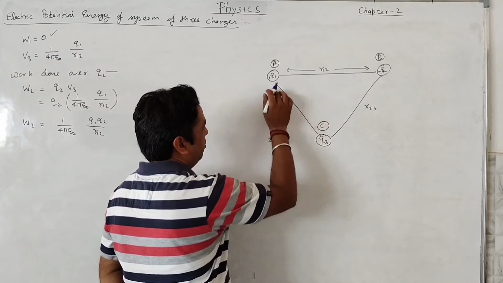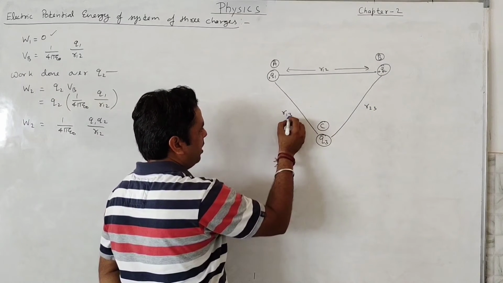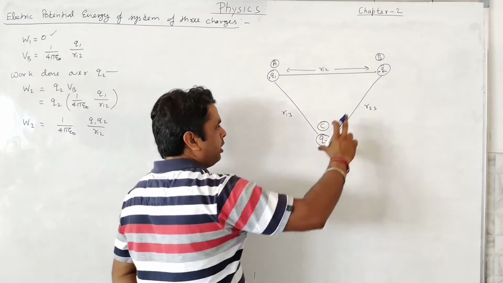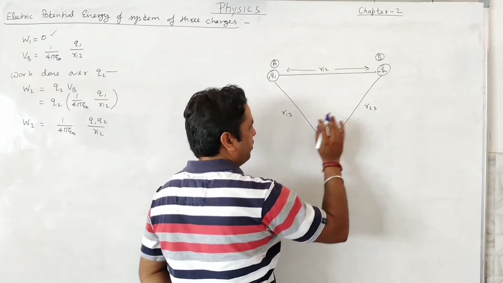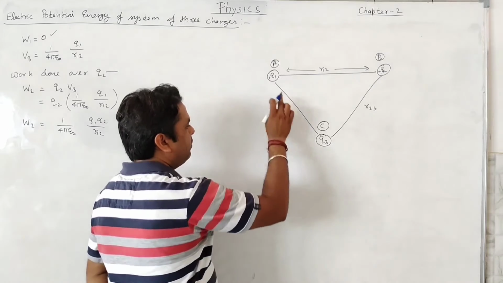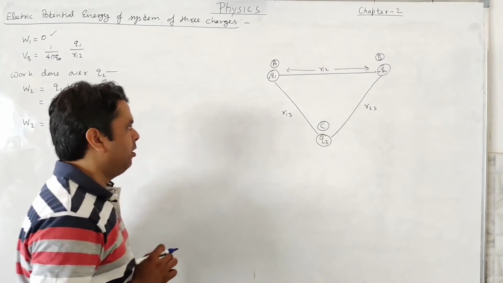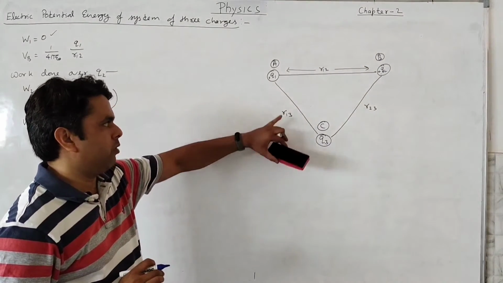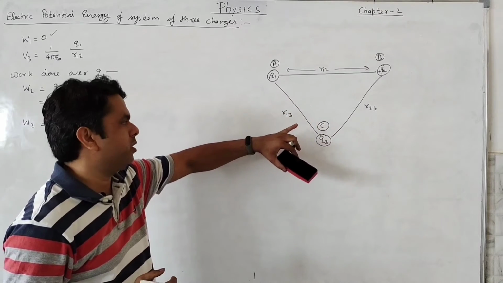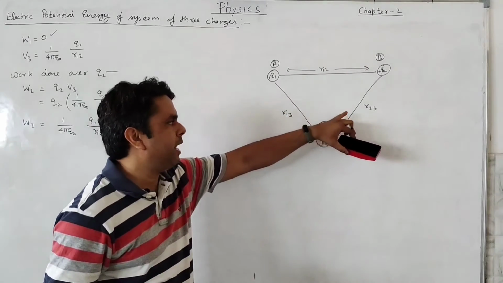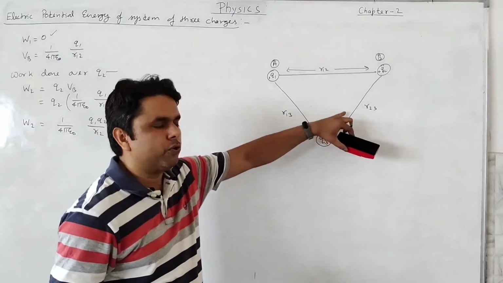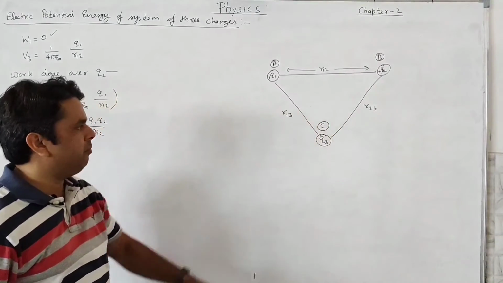The distance between these two charges is like this. If we calculate the potential of this one, we will use this distance, and for this other one, we will use that distance. As we know that electric potential is a scalar quantity, we can straight away sum, or you can say that algebraic sum is applicable here.